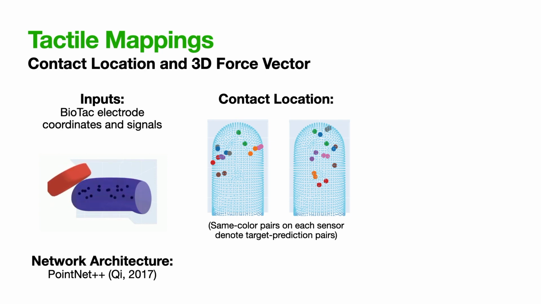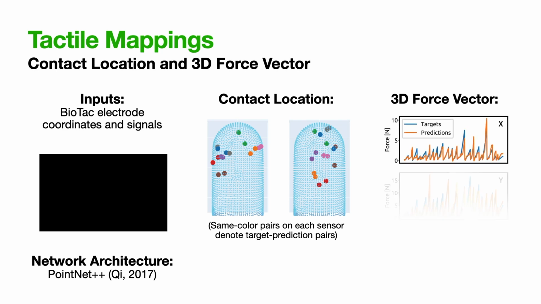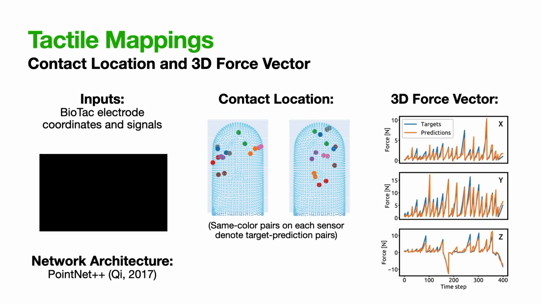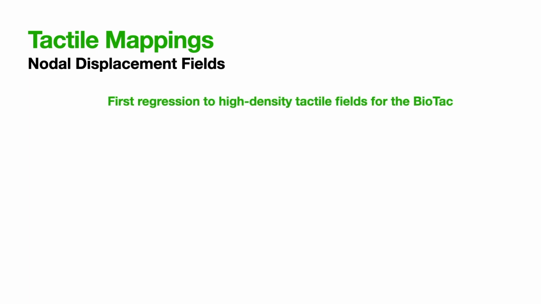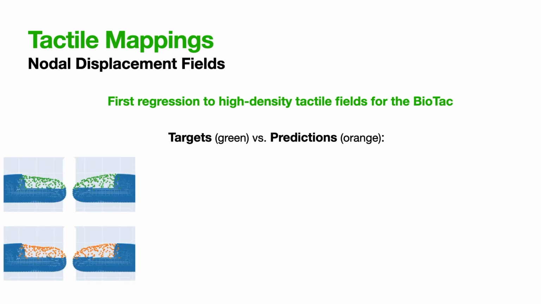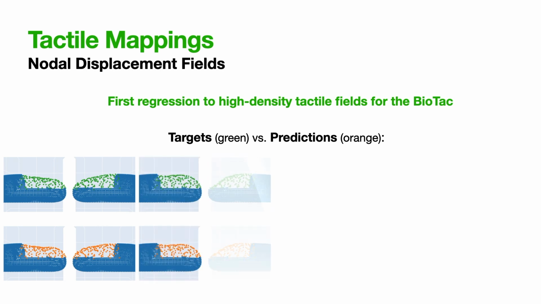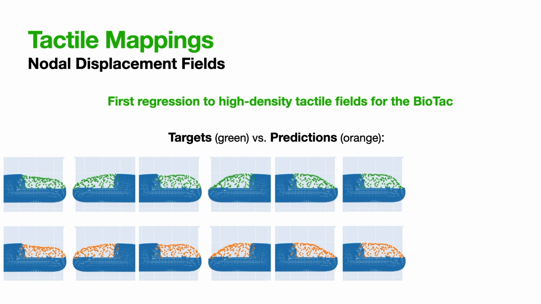Next, the network was trained to regress to 3D force vector. Despite large force ranges and a much higher percentage of shear data than previous work, the networks achieved test accuracies within close range of the state-of-the-art. Finally, the networks were trained to perform the first regression to finite element predicted nodal displacement fields. Trained networks successfully predicted complex fields which were at times visually indistinguishable from target fields. These high-density estimates can be used to localize and predict fine geometric features of the object, facilitating manipulation.